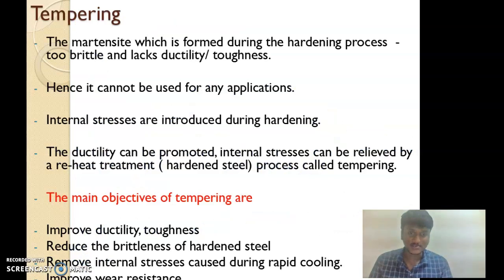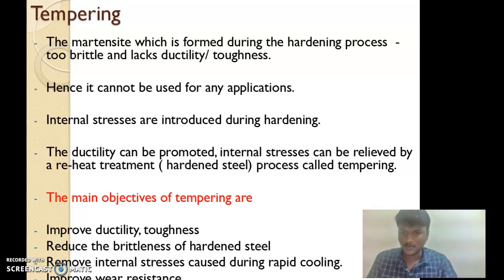Next, now we discuss the tempering process. The martensite formed during the hardening process is too brittle and lacks ductility and toughness. Hence, it cannot be used for any applications. Internal stresses are induced during hardening. The ductility can be promoted and internal stresses can be relieved by reheating to a suitable temperature, which is called tempering.